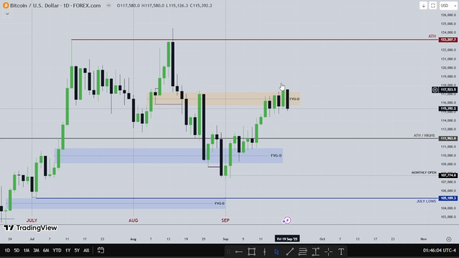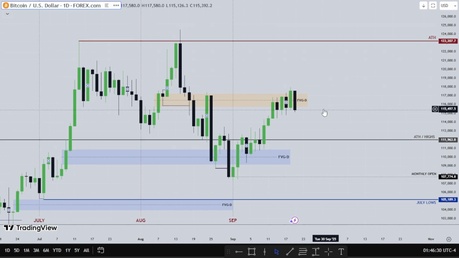There are equal lows right here, and there's a high right here. Bitcoin wants to take out these lows before we go higher. I think there's a small fair value gap right here, between this candle's high and this candle's low. So Bitcoin may use that fair value gap to go higher, or use this one as support to go higher. We'll see. Anyways, that's Bitcoin. I think I'm neutral on Bitcoin.